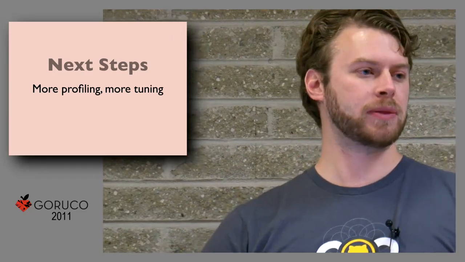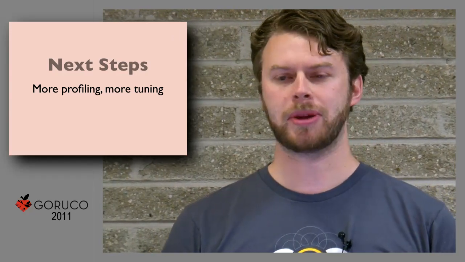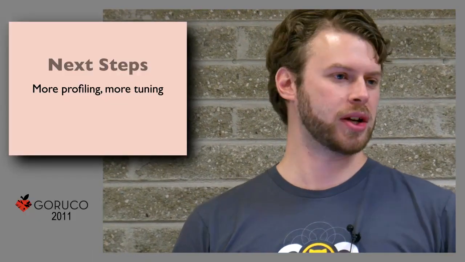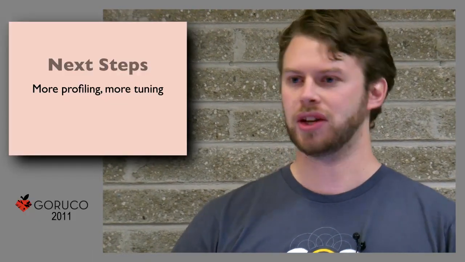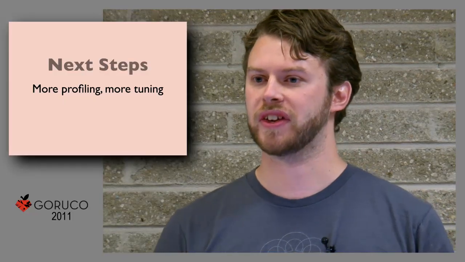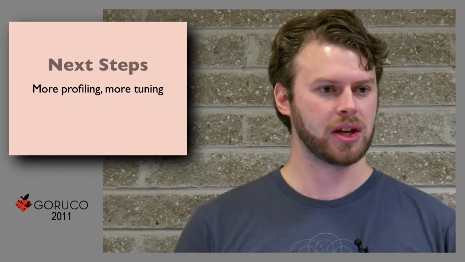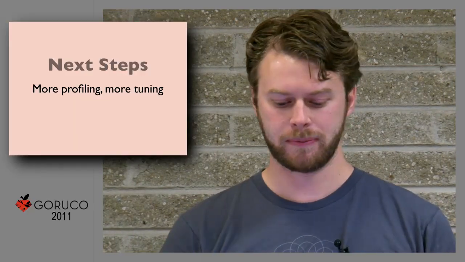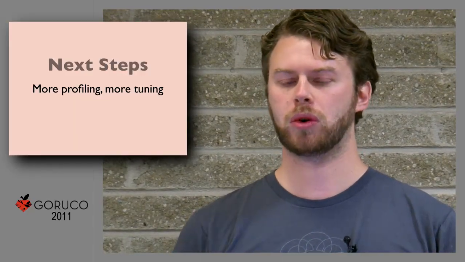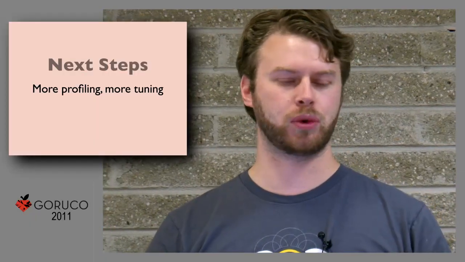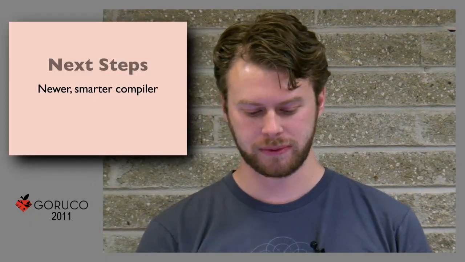But what are the next steps for Rubinius? More profiling, more tuning. We get bug reports all the time, and I invite you to try out your code on Rubinius, and where it is slower than 1.8, I invite you to open an issue, and we will fix it. We are getting through things as we get to them. There's just the normal run-of-the-mill profiling and tuning to be done, because we have a huge amount of Ruby code. That's just par for the course.